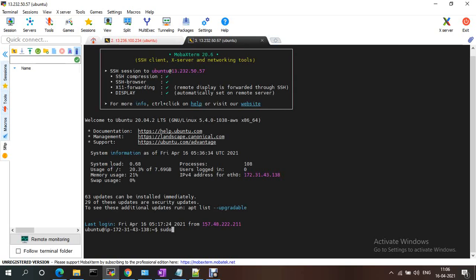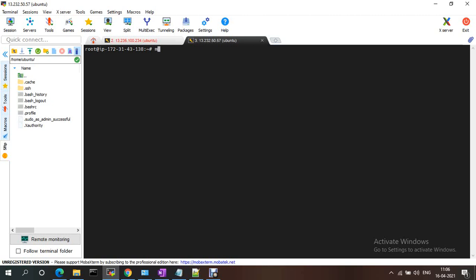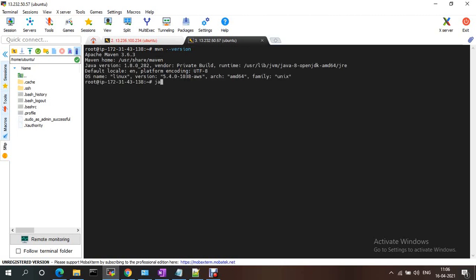If you go to sudo -i and check the Maven version, Maven is installed. So Java and whatever software and applications we installed, everything should be there. If you want to check, Apache2 version also: apache2 -v.